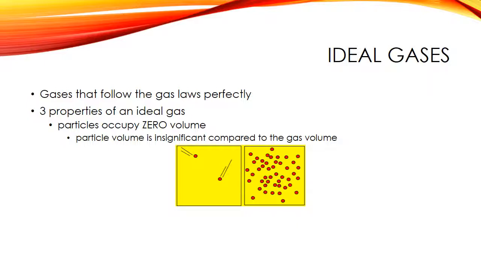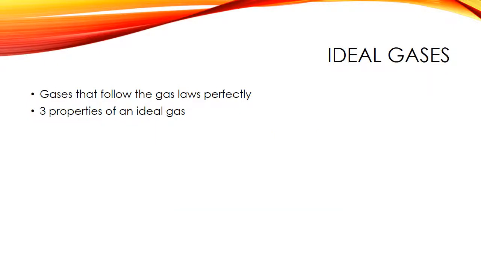Another thing you can think about is the particle size if they're smaller, and we'll talk more about that a bit later in the lesson here. Alright, so the first property is that these particles are super tiny, that they occupy virtually zero volume. The second property of any ideal gas is that these particles experience no interactions with each other.